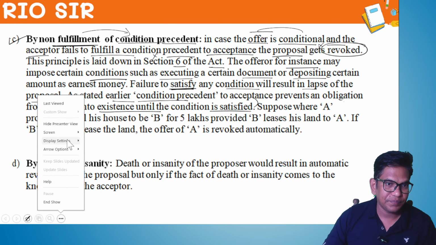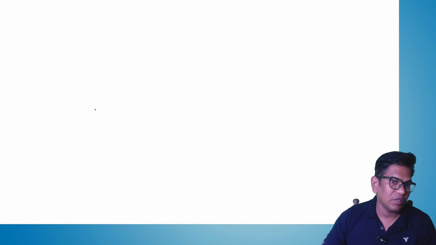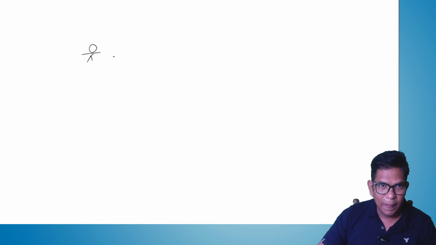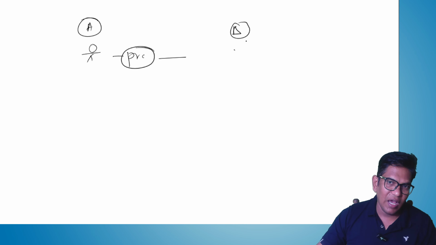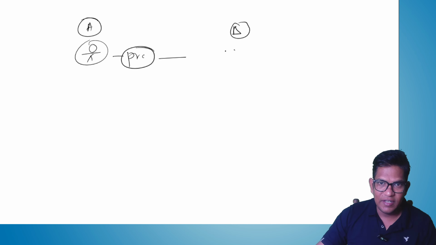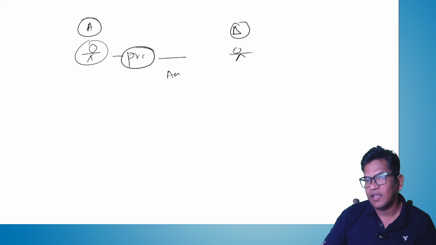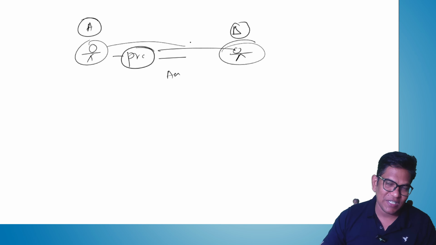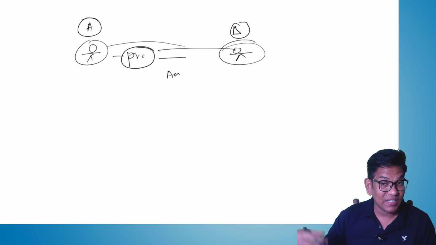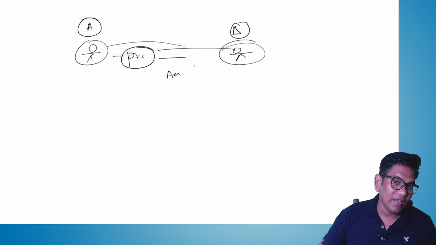Assume that here is the proposer. Assume that here is A and here is B. A has offered B, and before accepting, A expects B to pay some advance money as a token money. If he fails to pay that advance money, by default, as per the condition precedent to the acceptance, that condition has to be fulfilled.